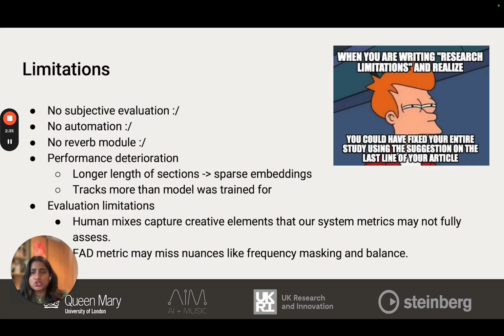In terms of limitations, we failed to do subjective evaluation because of lack of time. There's no automation, no reverb module, as well as during inference we observe performance deterioration when using longer lengths of sections with the encoder, as well as when inferring on more tracks than the model was trained for.